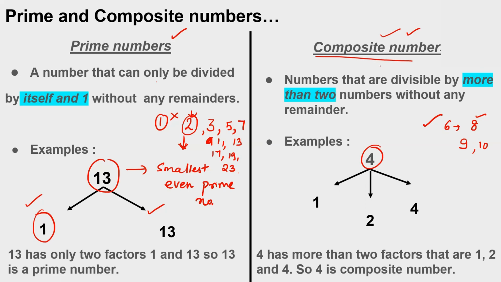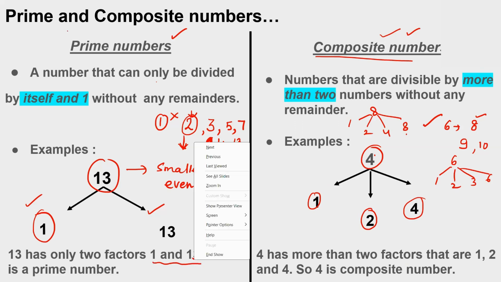And what are composite numbers? Composite numbers are those numbers which come in other tables as well. Just like 4 comes in a table of 1. 1 is a factor of every number. So 4 comes in a table of 2 and 4. 6 comes in a table of 2, 3 and 6. Look. Okay. So 8 comes in a table of 1, 2, 4 and 8.